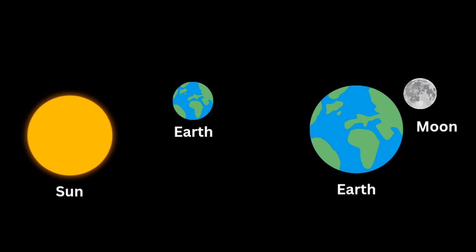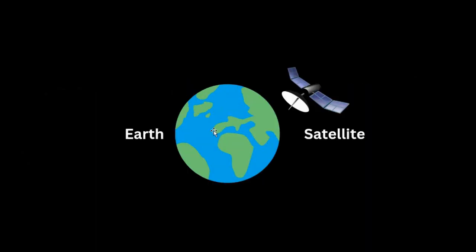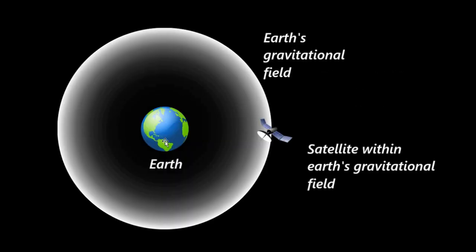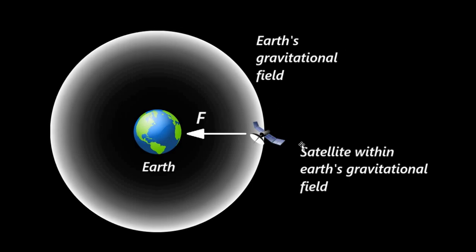Similarly, the gravitational field of Earth causes the satellites to be launched and move in fixed circular orbits around the Earth in fixed time intervals. So all of it is because of Earth's gravitational field. Earth, because of its mass, produces a gravitational field. It has its own sphere of influence, okay? And when any object comes within its sphere of influence, within the gravitational field, it interacts with the gravitational field and experiences its gravitational force, the gravitational pull.